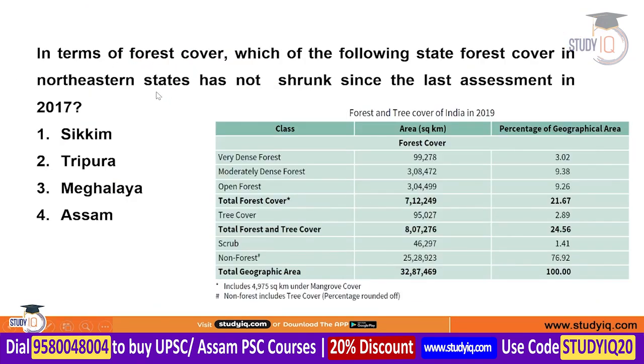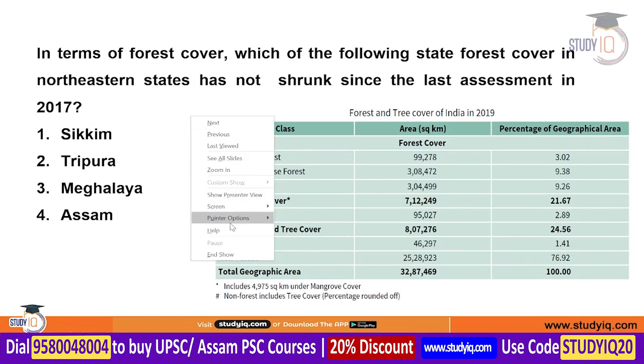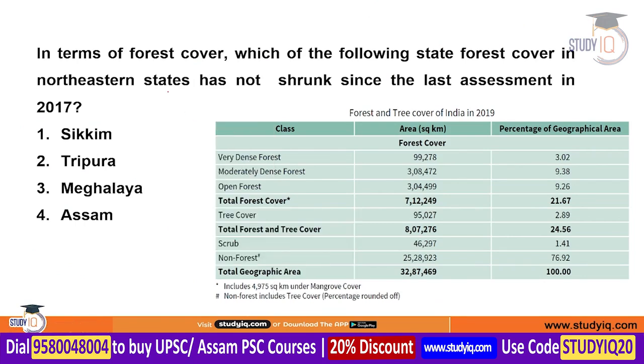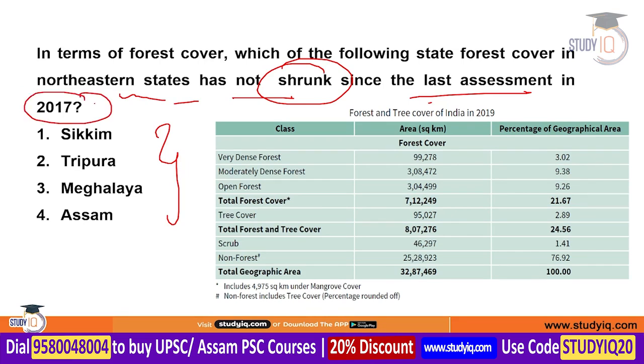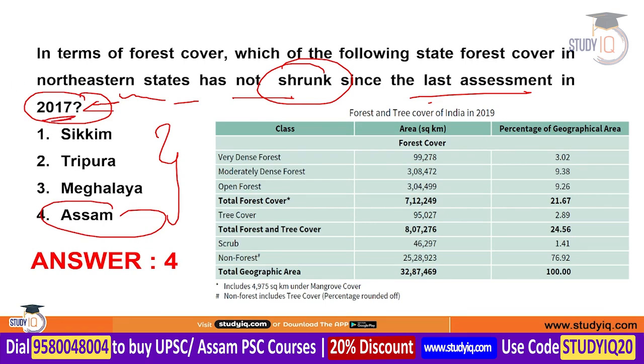The next question is about the state forest cover in northeastern states particularly. The question is, which of the following northeastern states has not seen any shrinkage since the last assessment of the India State of Forest Report? And that report was released in 2017. The correct answer is Assam, which has not seen a shrinkage in forest cover if we compare it with the previous report of 2017. You can see the chart here.